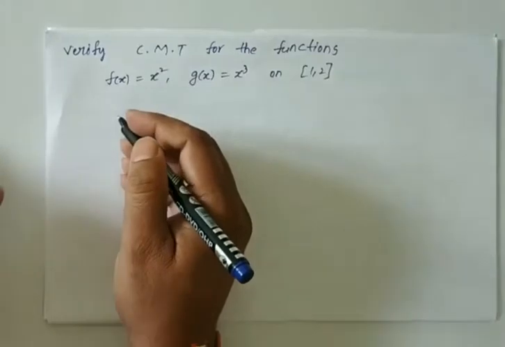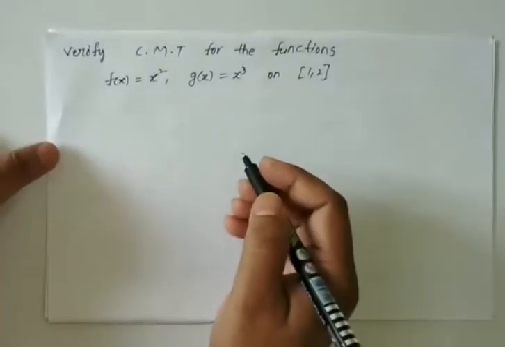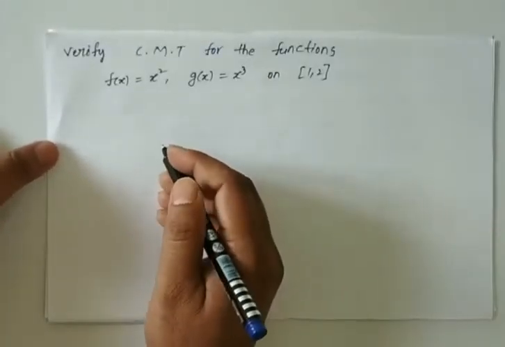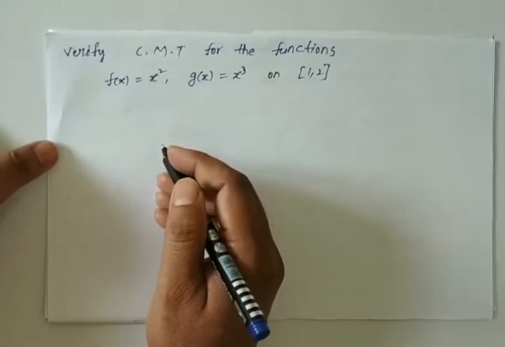Listen, very important problem. We need to verify Cauchy's mean value theorem for these two functions.